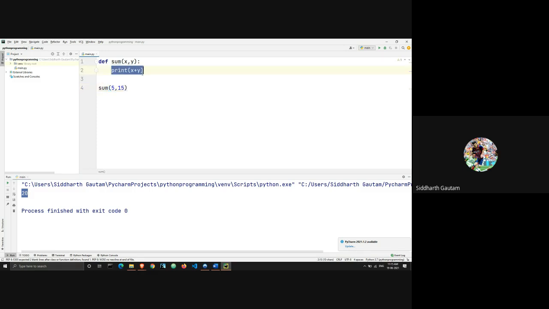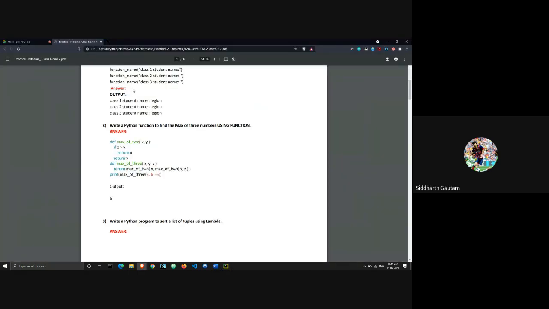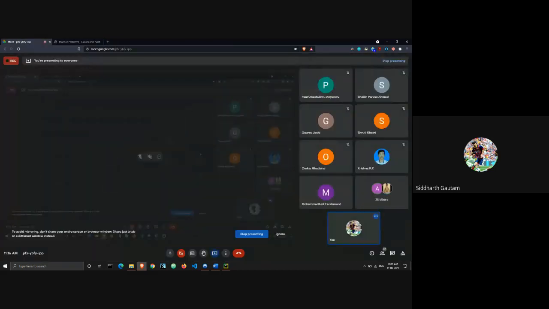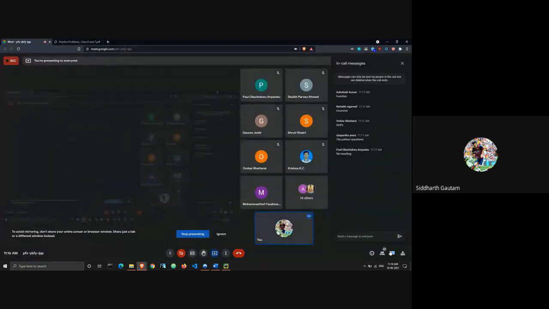Here I have just this very simple print function, but you can do all kinds of things inside this. Your code inside a function can be as complicated as your code outside of that function. There's no limitation to what you can do. Let me check the chat box once again.